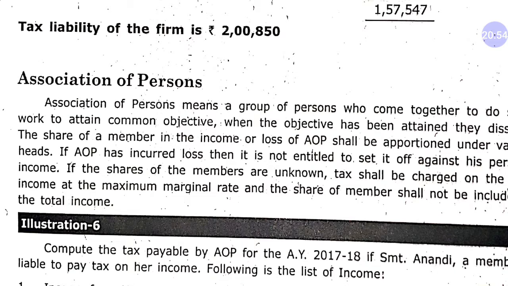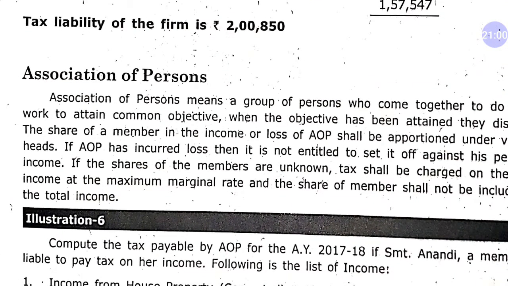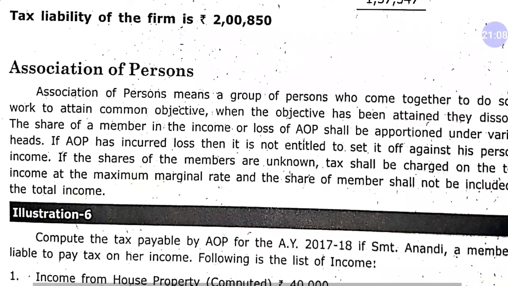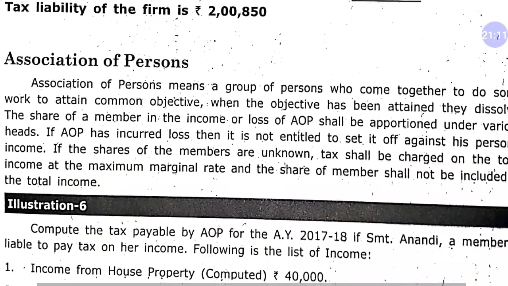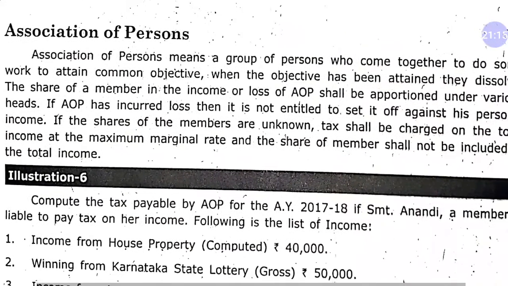If AOP has incurred loss, then it is not entitled to set it off against his personal income. If the shares of the members are unknown, tax shall be charged on the total income at maximum marginal rate, and the share of member shall not be included in the total income.